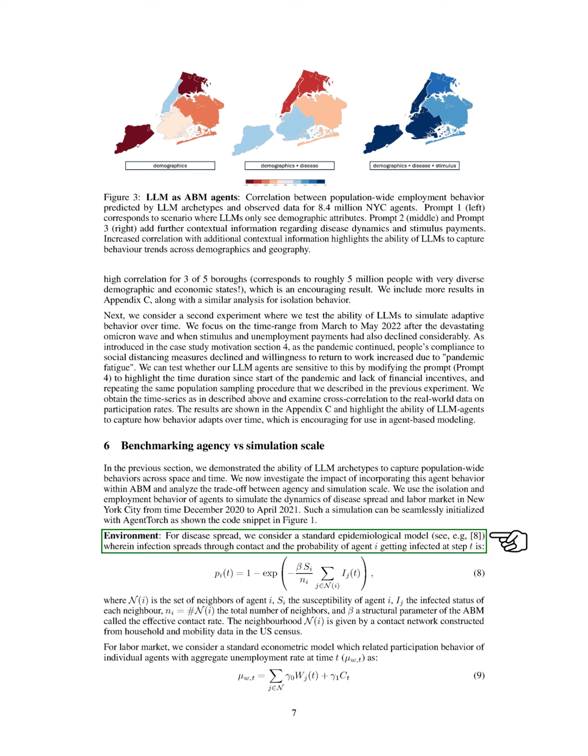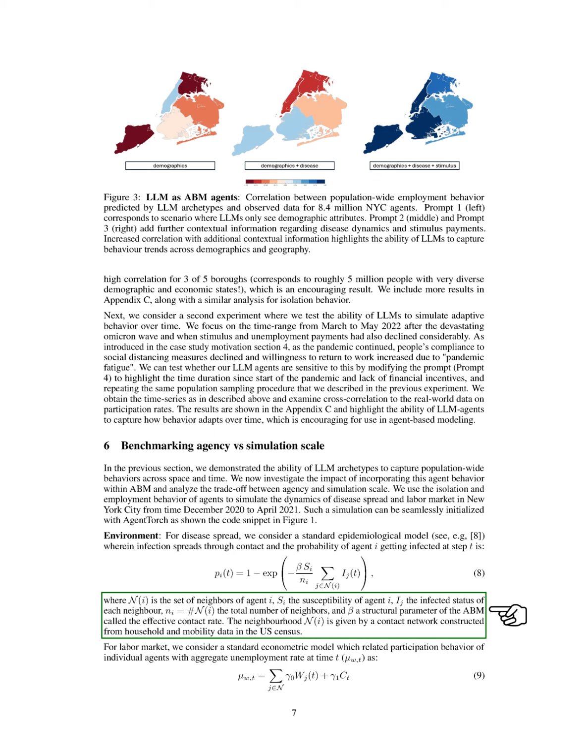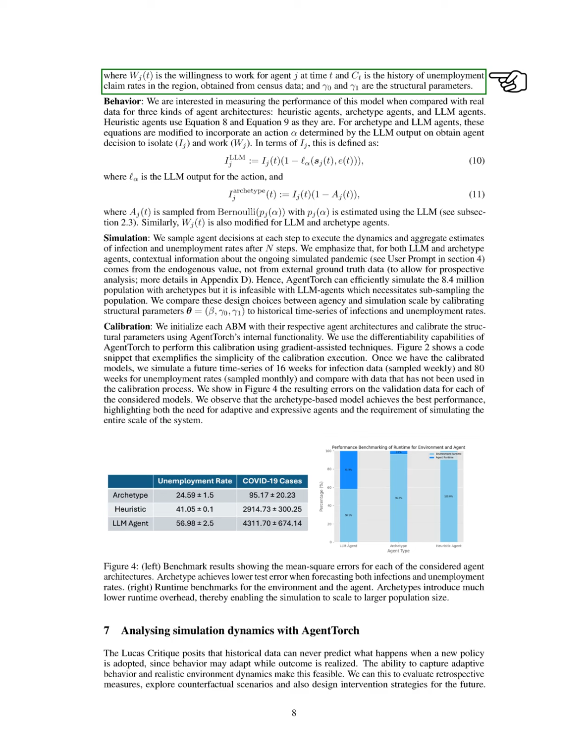For disease spread, we apply a standard epidemiological model where the chance of an agent getting infected depends on their neighbor's infection status, their susceptibility, and a parameter that represents the effective contact rate. We construct the neighborhood based on household and mobility data from the U.S. Census. For the labor market, we use an econometric model that connects individual willingness to work with the overall unemployment rate, factoring in historical unemployment claims.